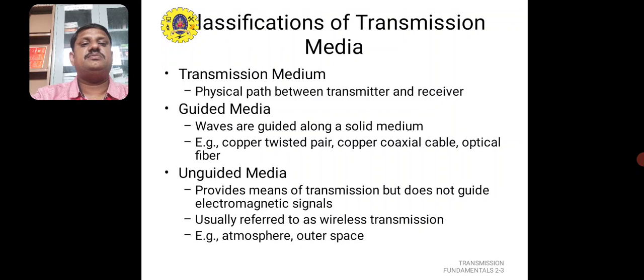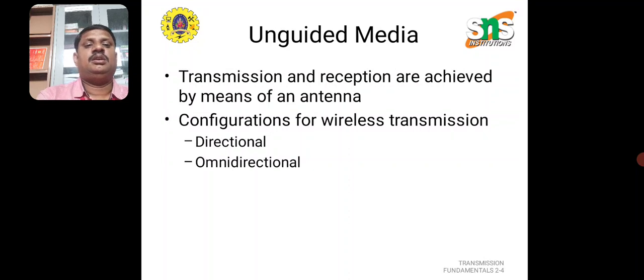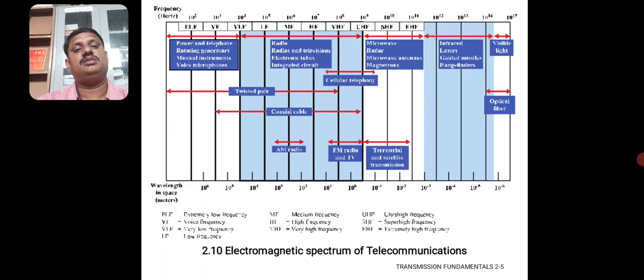For the classification of transmission media, we have guided media and unguided media. In guided media, waves are guided along a solid medium, for example copper twisted wire, copper coaxial cable, and optical fiber. Unguided media provide transmission but do not guide the electromagnetic signal. Usually they refer to wireless transmission, that is atmosphere and outer space. Transmission in unguided media is achieved by antennas, and wireless configurations use directional and omnidirectional antennas. That's the main important thing about the media.